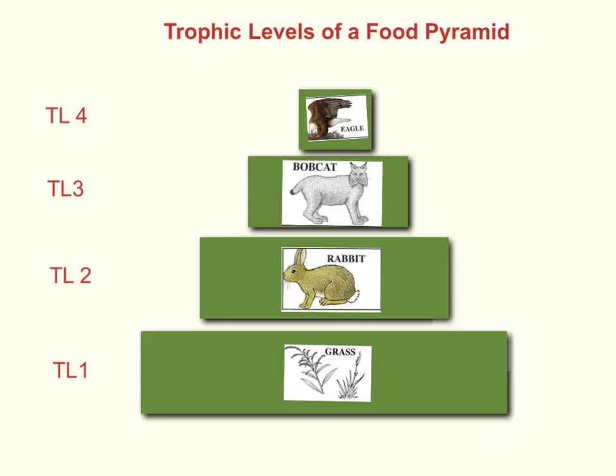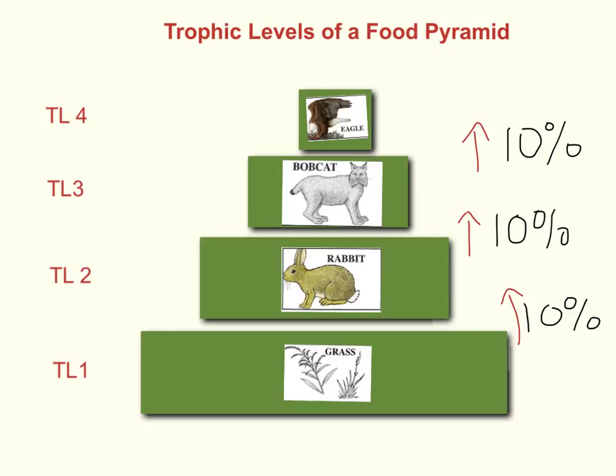The main reason for this is that the energy produced by the organism at that trophic level is not all passed on to the next trophic level. Some of the energy that the organism produces is used up when the animal moves or breathes or reproduces. In fact, only about 10% of the energy is passed from one trophic level to the next.